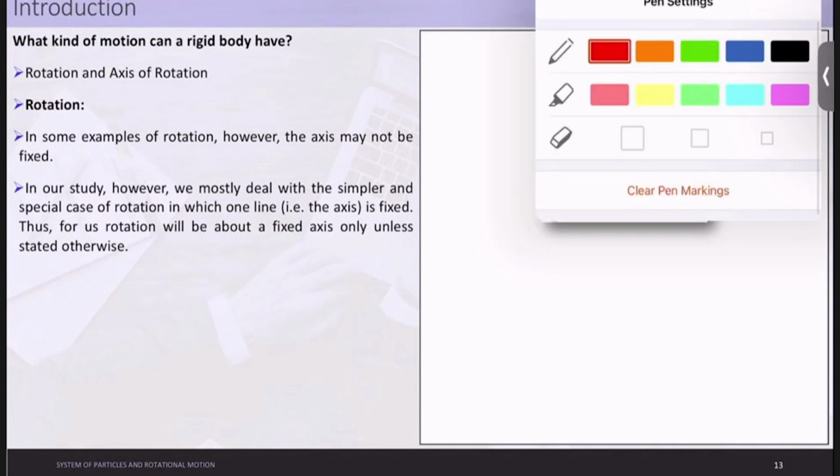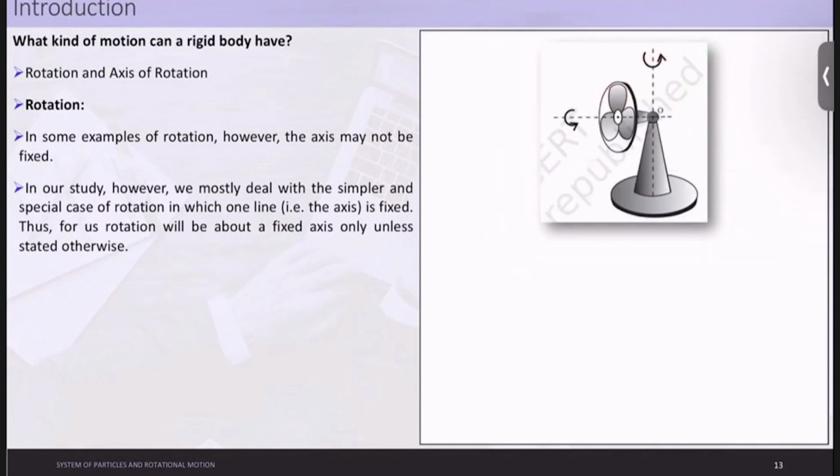In the previous case, it was a cone. This time it is basically a point. So this is a second example, but just to make things simpler and not add all the complexities, in our study we mostly deal with the simpler and special case of rotation in which one line is fixed. So we will only consider the scenario in which the rotation is along an axis of rotation which is always fixed. Thus, for us, rotation will be about a fixed axis, unless otherwise stated.